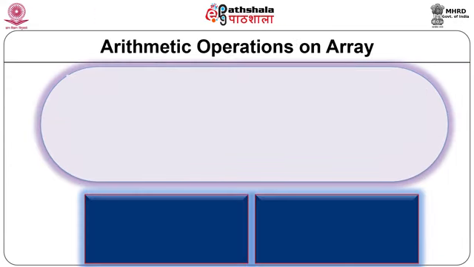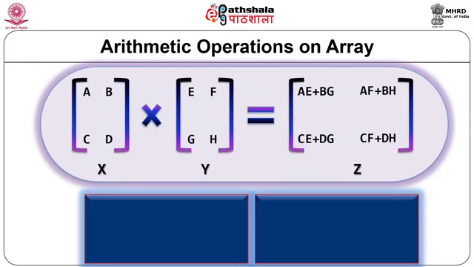Now multiplication. The multiplication of multi-dimensional arrays is different from the operations of addition and subtraction, because the rules for addition and subtraction in arrays and the rules for multiplication in matrices are different. You can see there are two different matrices, X and Y, and the resulting matrix is Z. Your X matrix is A, B, C, D, that is 2 by 2. The Y matrix is E, F, G, H, that is also 2 by 2.